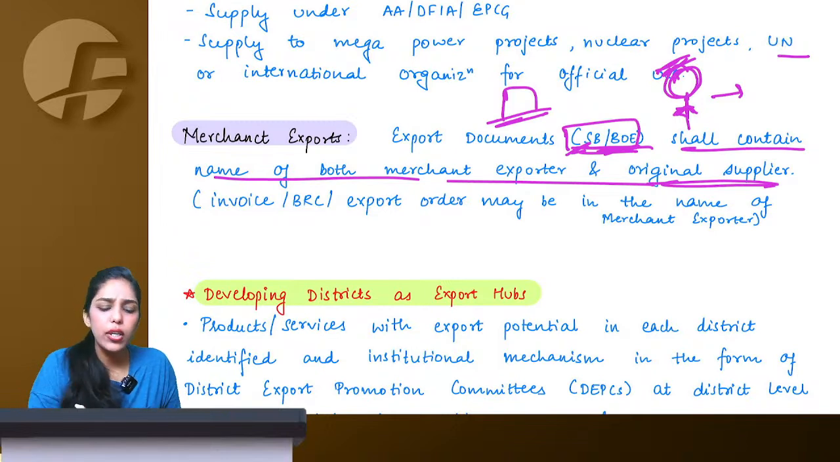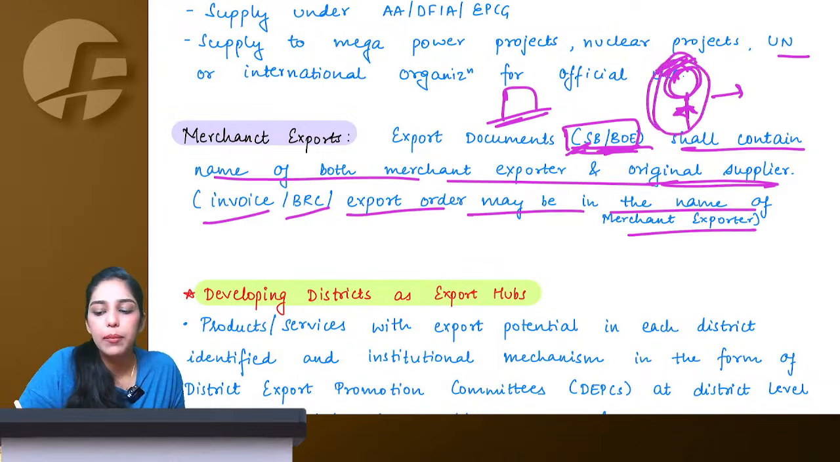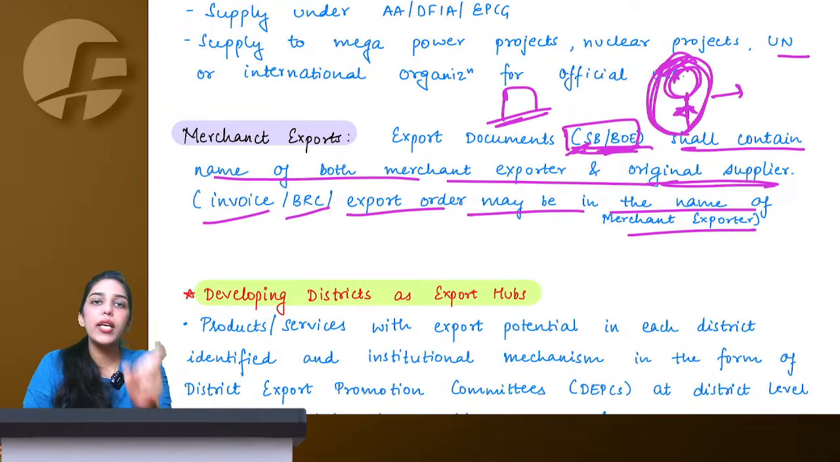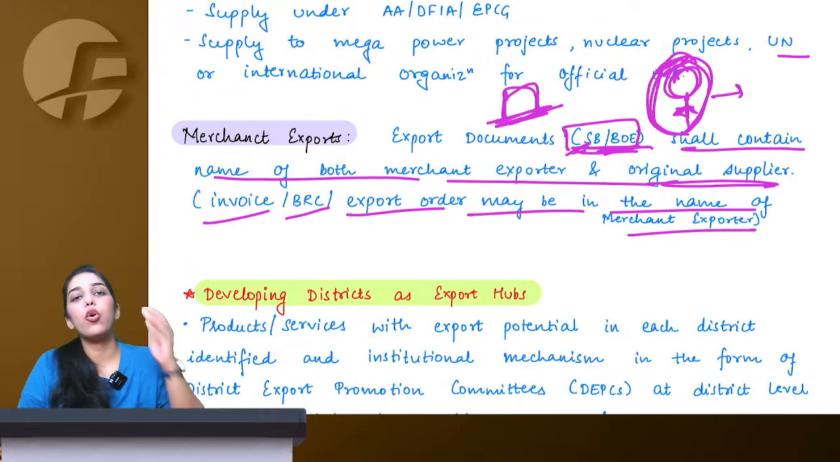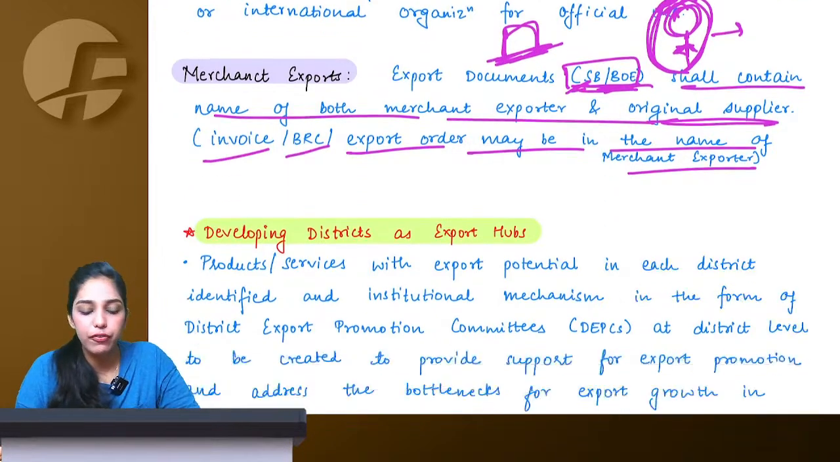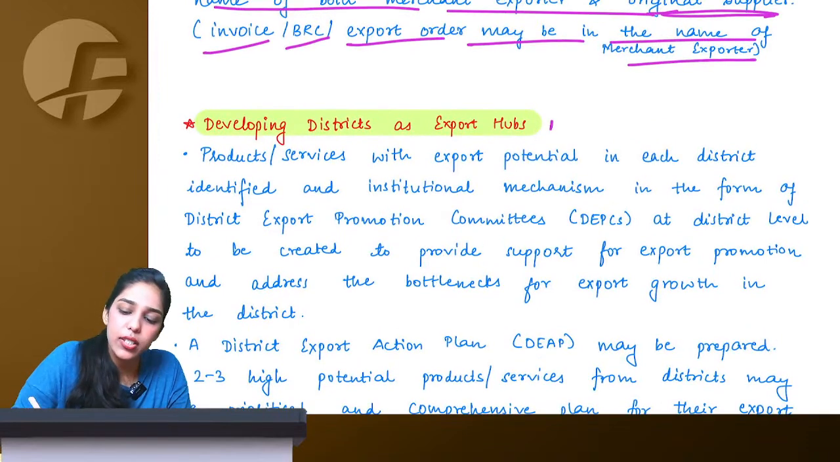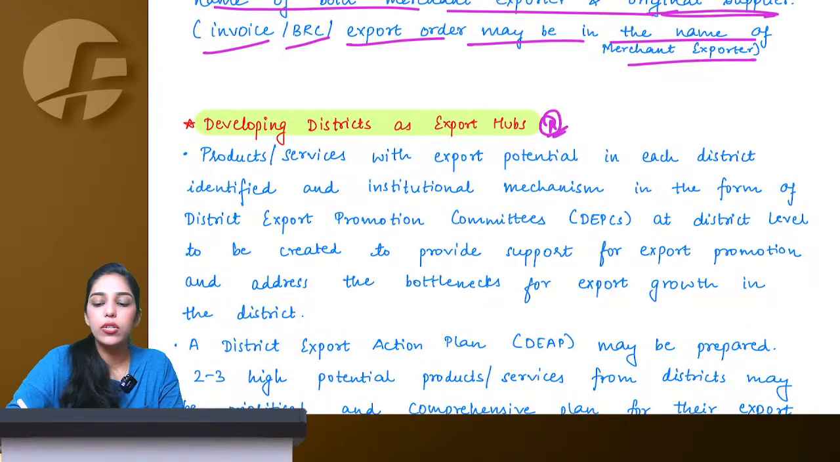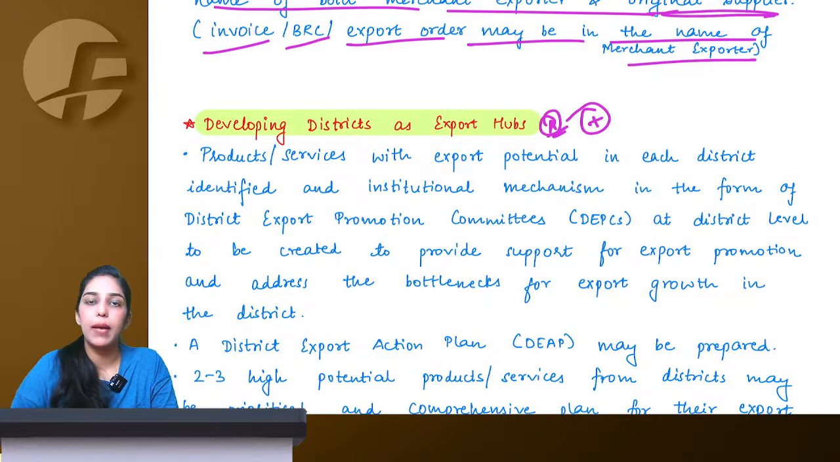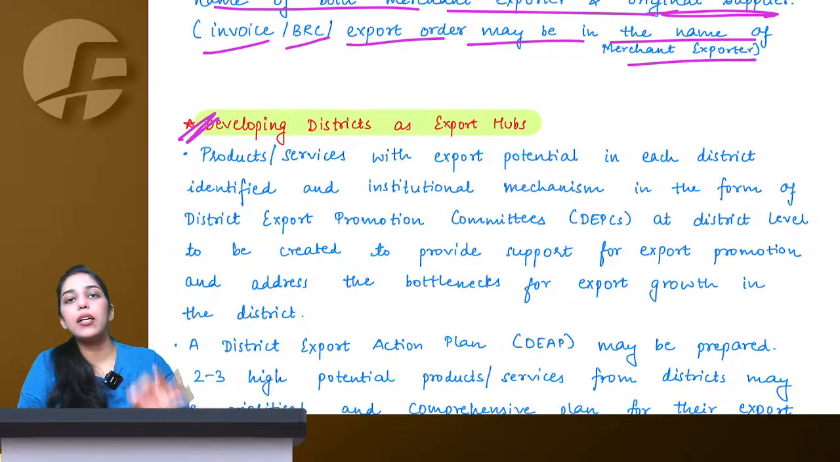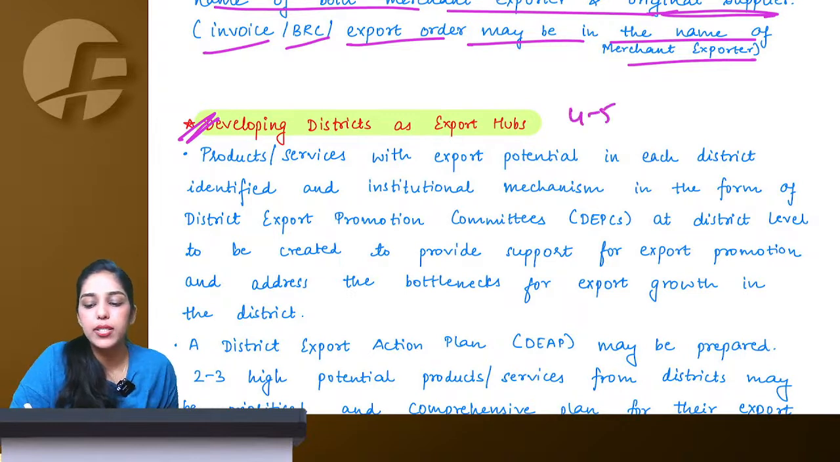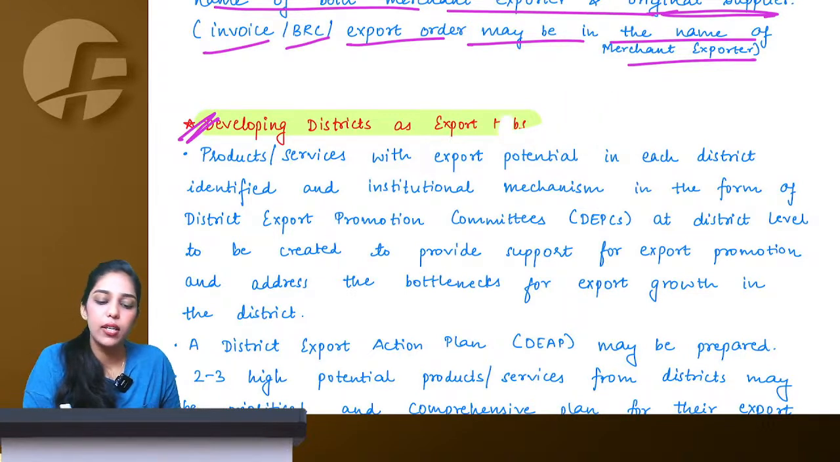Then later on the invoice, the bank realization certificate, the export order, this all can be in name of merchant exporter, but one main document, which is shipping bill or bill of export, shall contain name of the original supplier or the original manufacturer. Now this is also a new point being inserted, so this can also potentially come up in examination. Developing district as export hub. This is newly added, might come in that 4 or 5 marks question that I am saying is going to come.